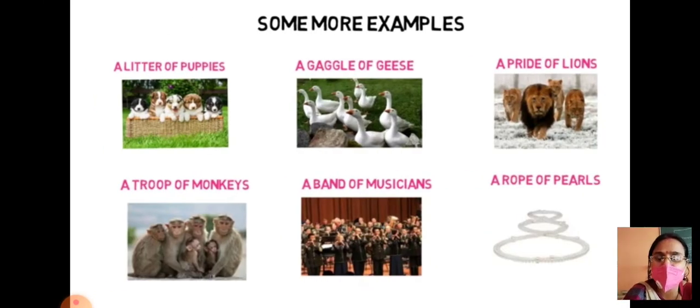When there are small puppies in a group, we call it a litter of puppies. Geese, a gaggle of geese. Lions, a pride of lions. Monkeys, a troop of monkeys. Musicians, a band of musicians. Pearls, a rope of pearls.